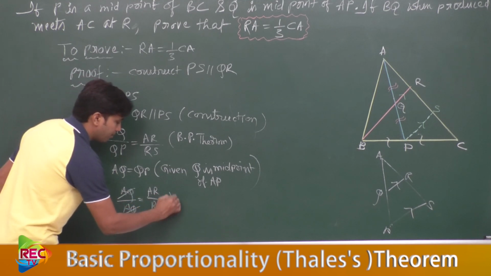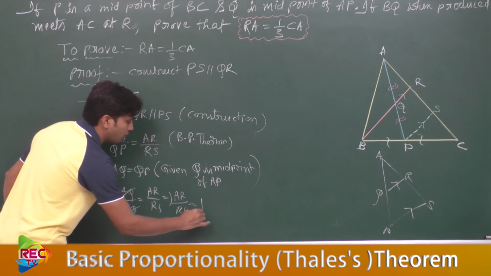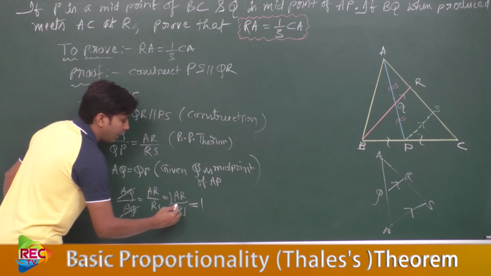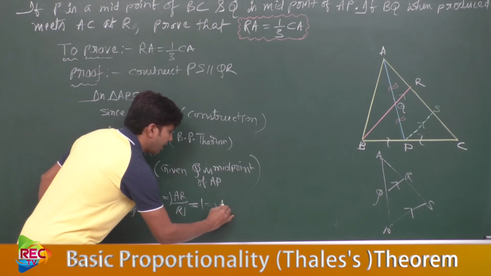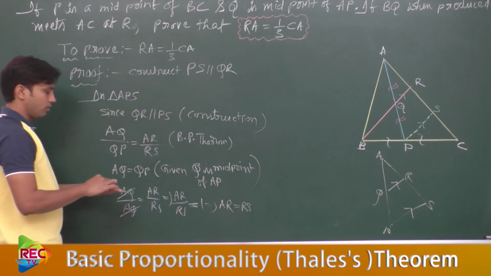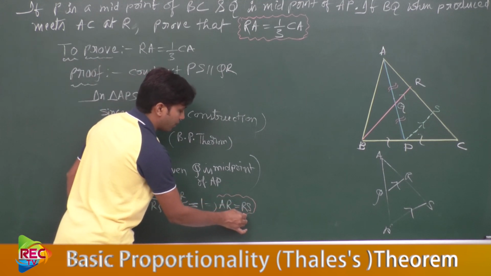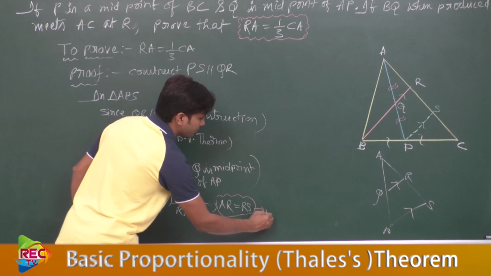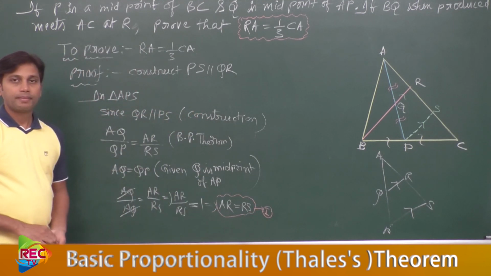Now this implies we can write AR by RS equal to 1, and taking RS to this side implies AR equal to RS. Let this condition be 1. This is the first condition we obtained.